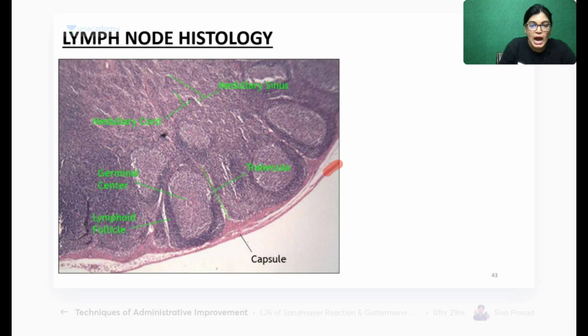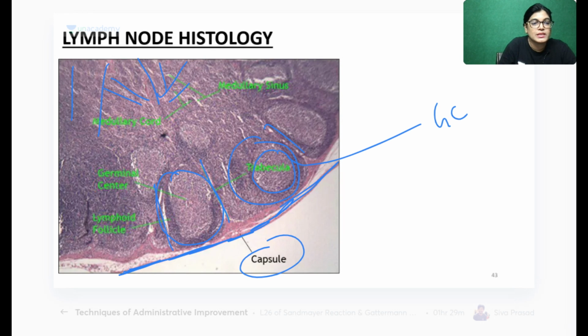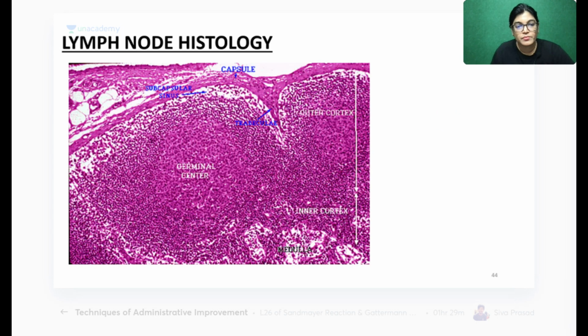So my dear friends, this is the outermost capsule, the fibrous capsule. This is the whole fibrous capsule. These are all trabeculae going inside. These are the lymphatic nodules. This is the lighter stained germinal center. These are medullary cords, anastomosing with each other, forming medullary cords.